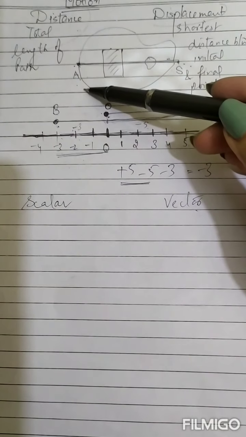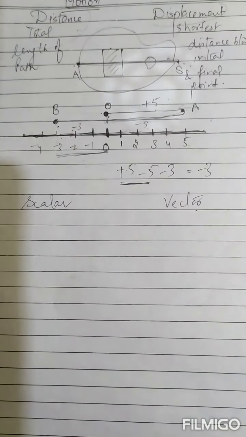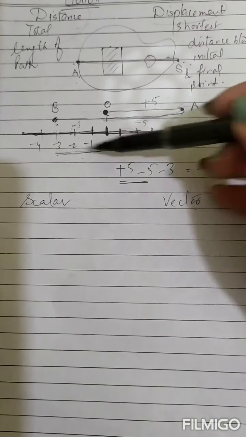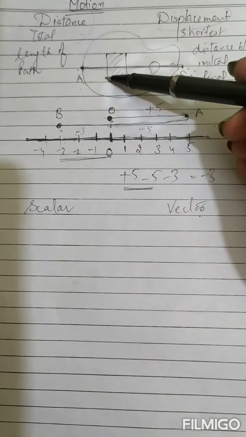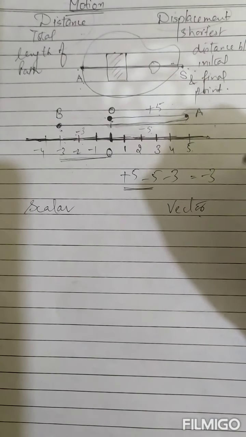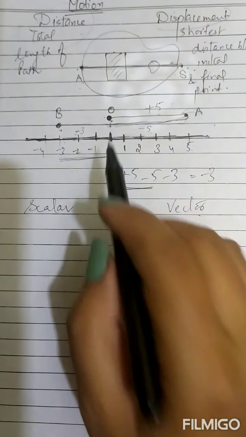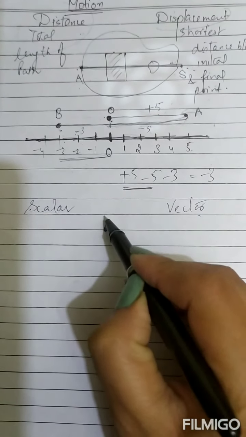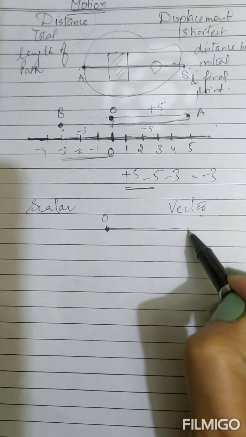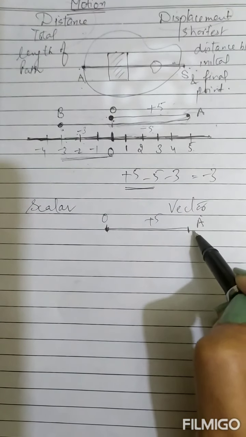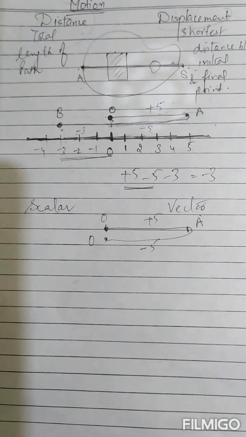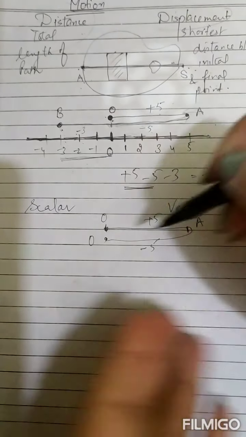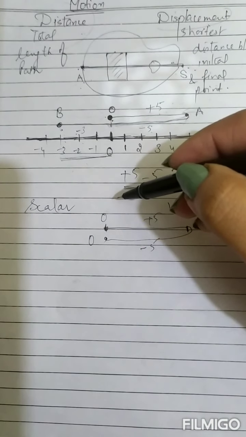Then distance can never be negative because the total length of the path always keeps adding up, but displacement can be negative. If you are going more in the opposite direction, then it becomes negative. Then distance can never be 0, but displacement can be 0. As in the above example, if I assume that the particle has started from O, then it has gone from O to A, that is +5. Then it has returned back to O, that is -5. So what is the total displacement? That is 0, because it has come back to its initial position.